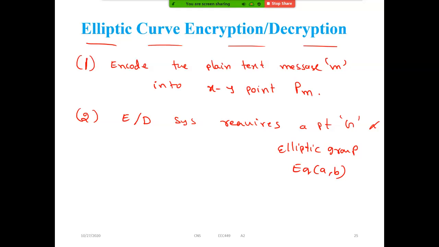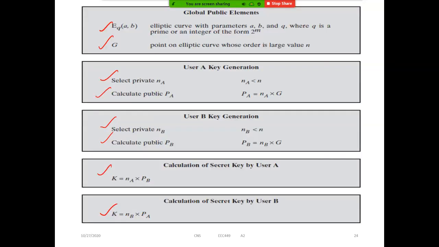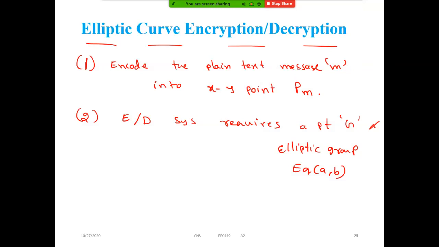Yes, sir. Right. So this exchange is happening different, and the encryption is different, no? That exchange is also part of the encryption or decryption process.